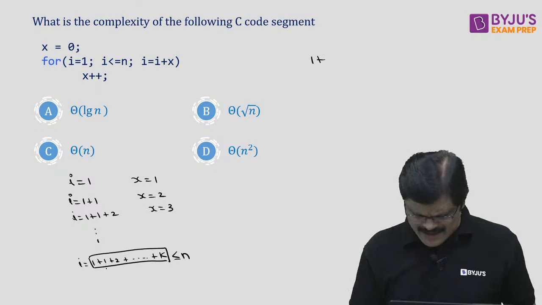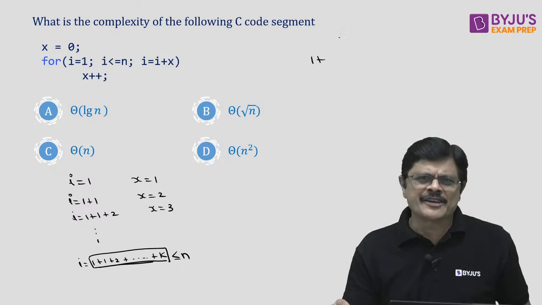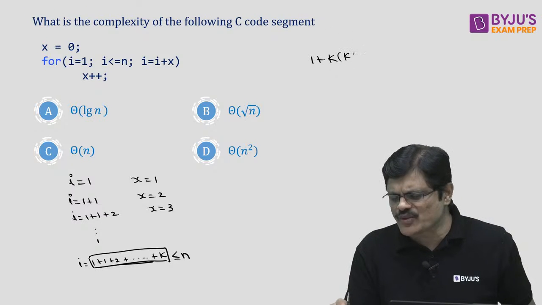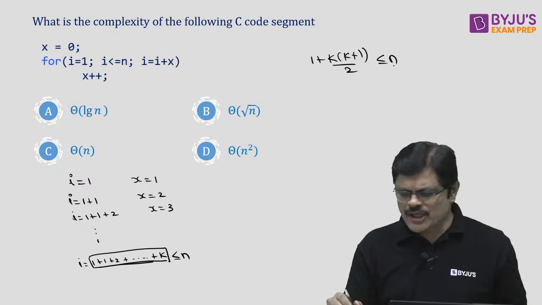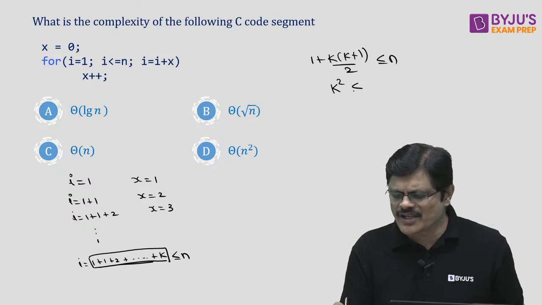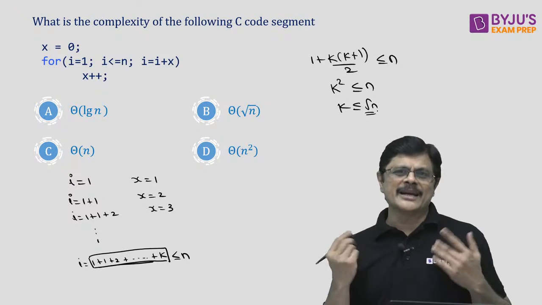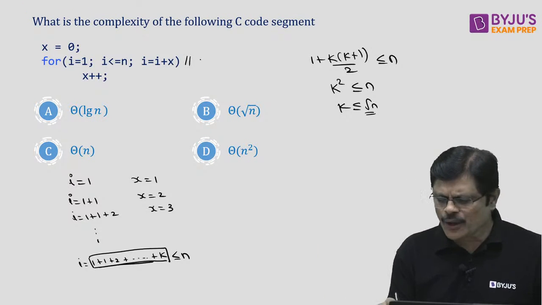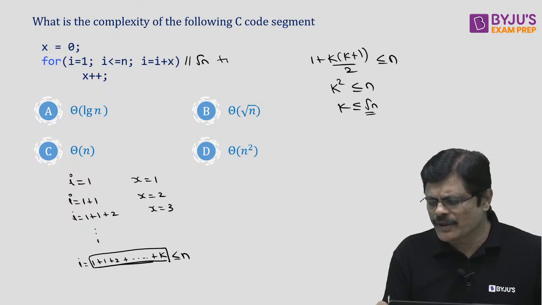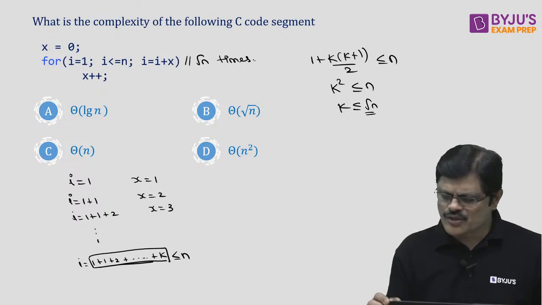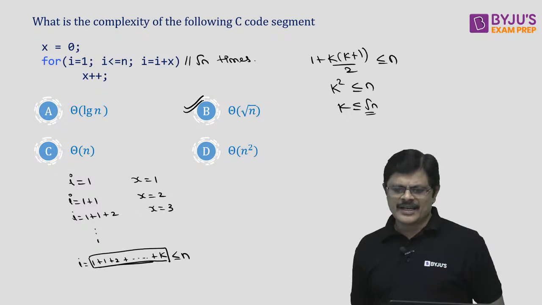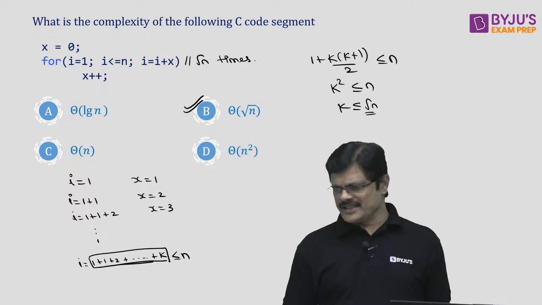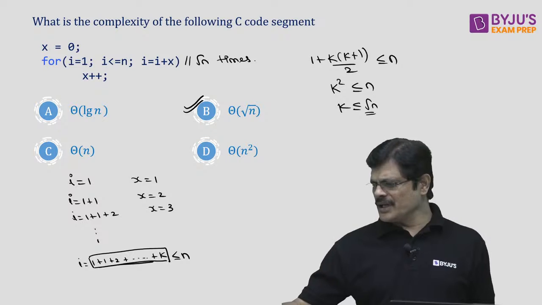So let us see this. Sum of first k natural numbers, k into k plus 1 by 2, should be less than or equal to n. Approximately you can say k square should be less than or equal to n, that is k should be root n, my dear friends. So how many times does the loop iterate? The loop iterates root n times. So what is the complexity here, Babu? The complexity here is theta root n.